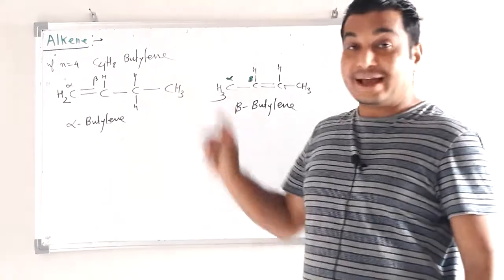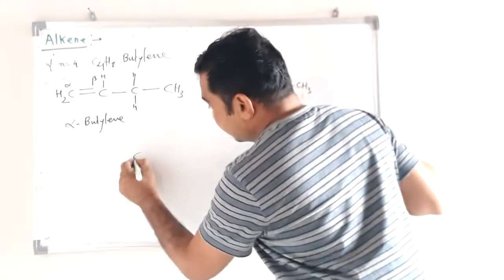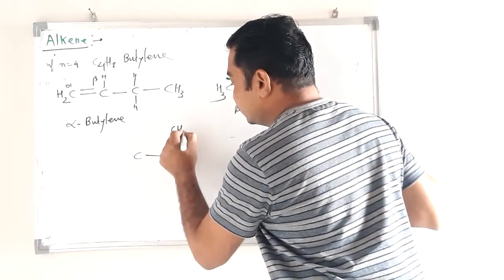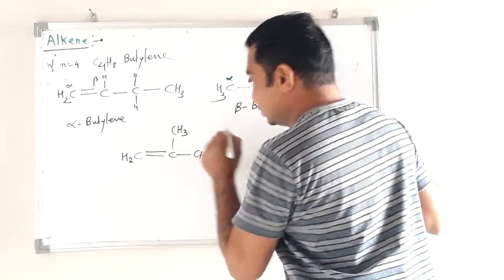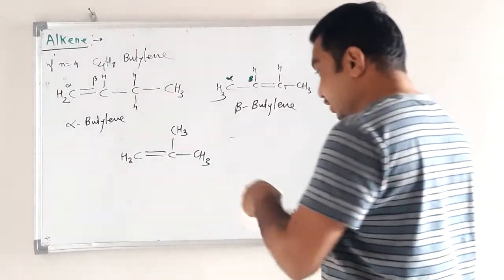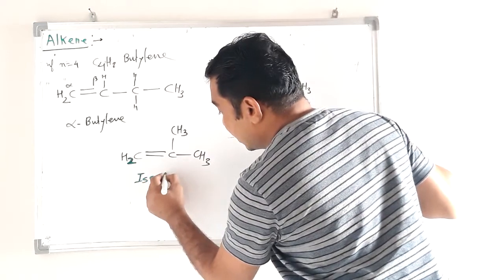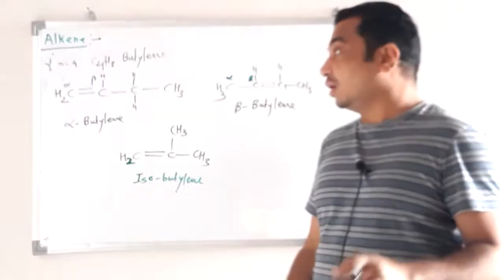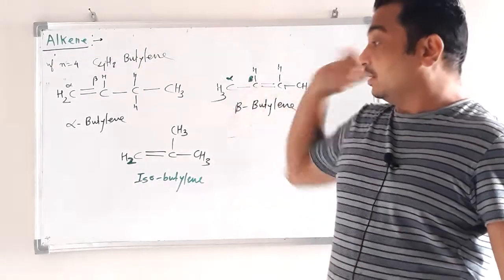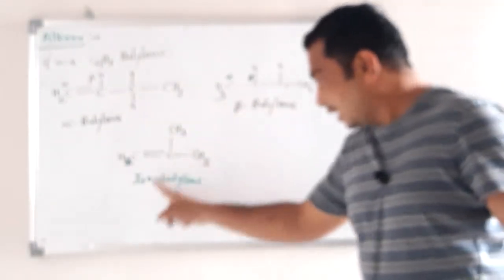So butylene has now two isomers, and one more is possible, that I will try to draw, double bond CH2, CH3. This is isobutylene. So these are the three different structures for butylene: alpha butylene, beta butylene and isobutylene.